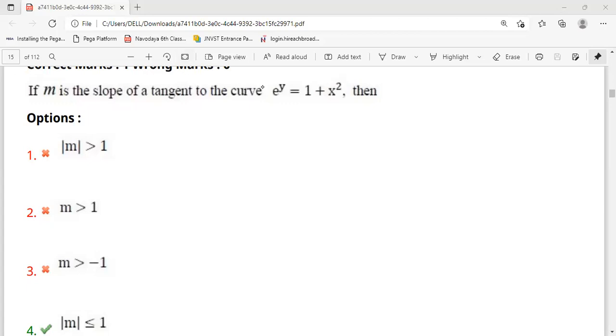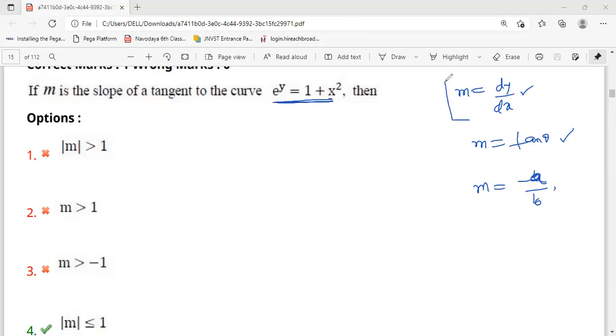Here they are asking for the slope of the tangent to the curve e^y = 1 + x². We have the slope formula: slope m = dy/dx in differentiation form, and m = tan θ in trigonometric form. If you have a line equation, m = -a/b. But here they are asking for the tangent equation. The line we won't get directly.